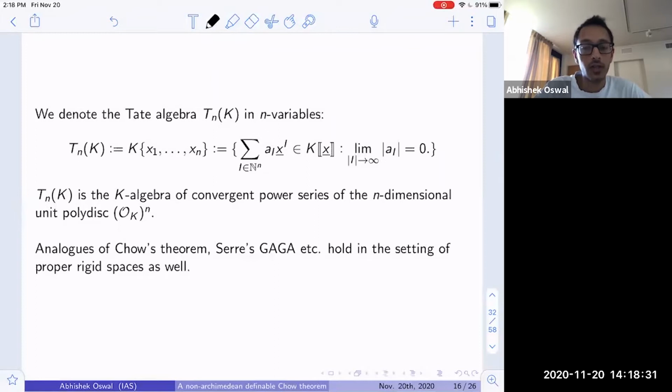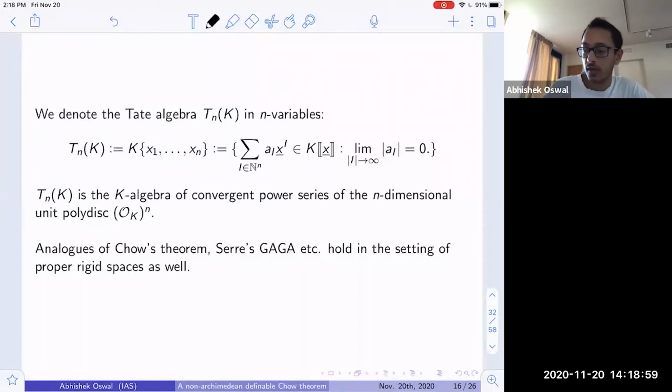All such power series converge on the closed unit polydisk, O_k to the n. So this is the k-algebra of convergent power series on this polydisk. Analogs of Chow's theorem and Serre's GAGA results also hold in the setting of proper algebraic varieties over non-Archimedean fields.